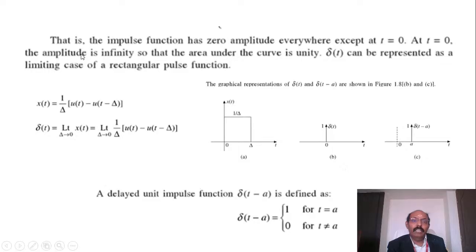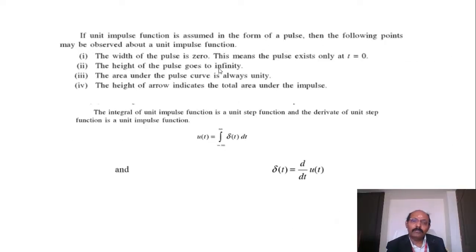So the impulse function has zero amplitude everywhere except at t equal to 0, and at t equal to 0 the amplitude is infinity. Yes, a short duration pulse. For example, when a bullet is fired from a pistol, a short pulse happens. We can call this the impulse function.